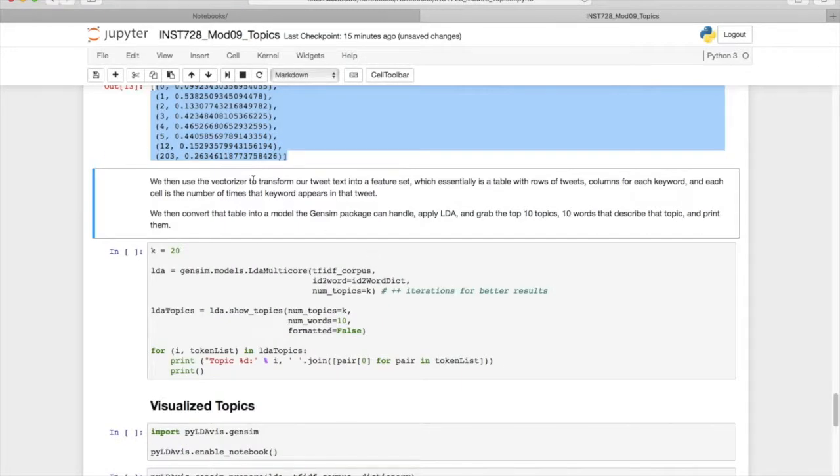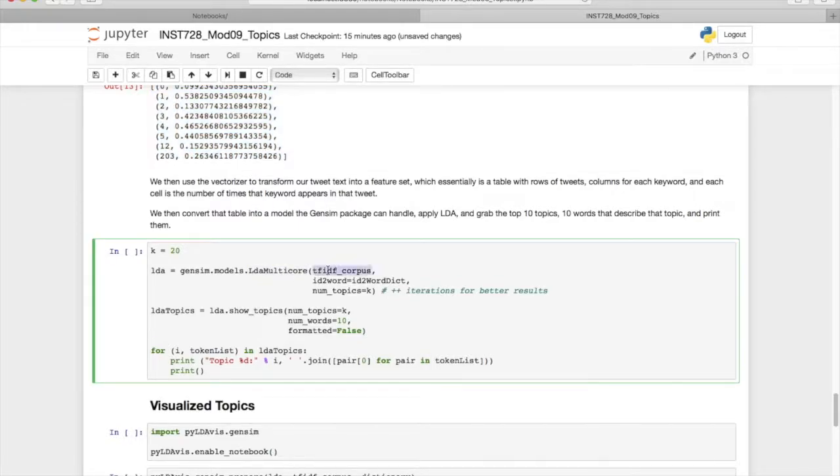Okay, so now that we have this featurized, filtered data set, we can apply LDA to it finally. Now we use this TF-IDF corpus, we set the ID to word dictionary here so that we can show the topics, and then we set the number of topics here. We'll start off with k equals 20 as just a default value. You can change this to any value that you want. In fact, you'll need to do that for the homework.